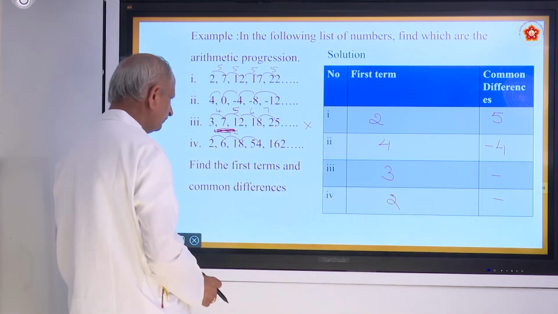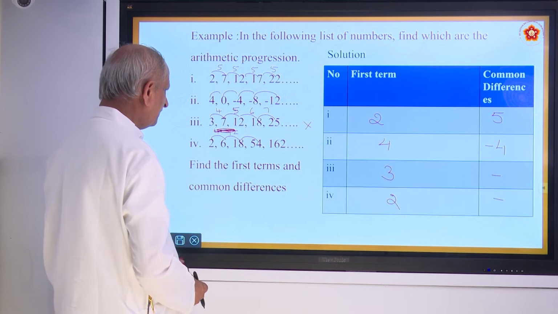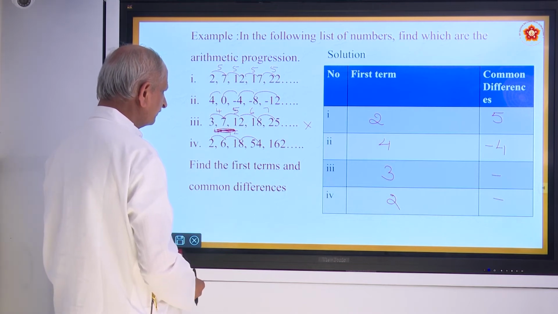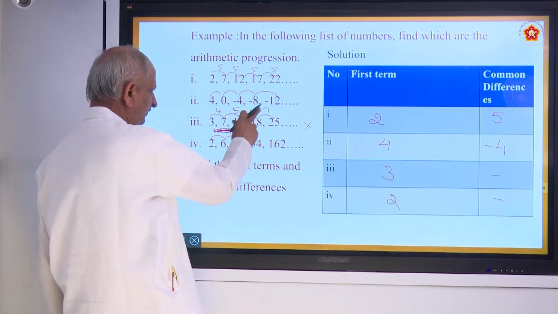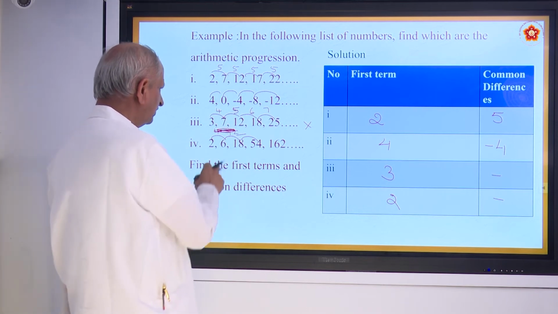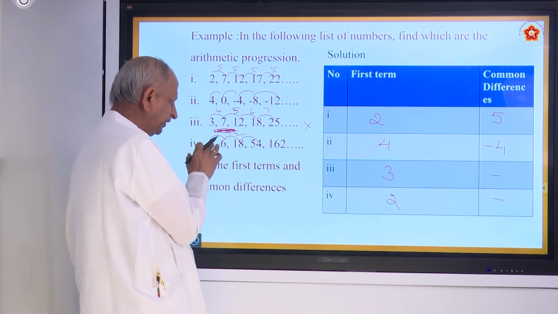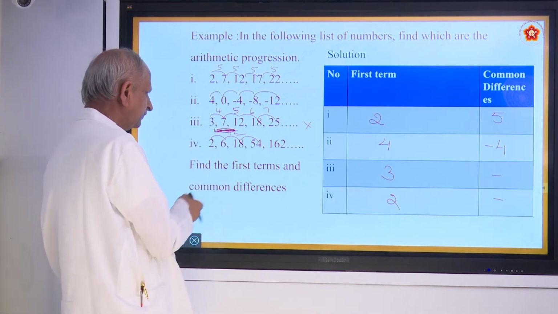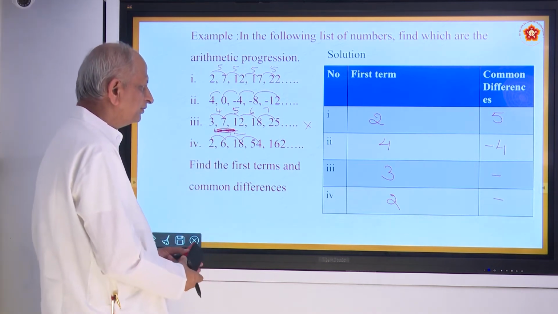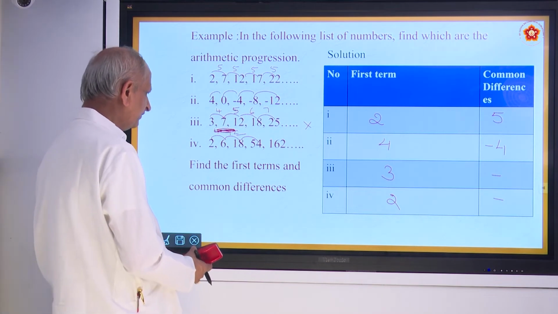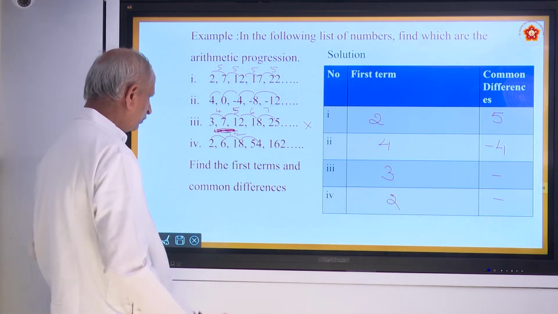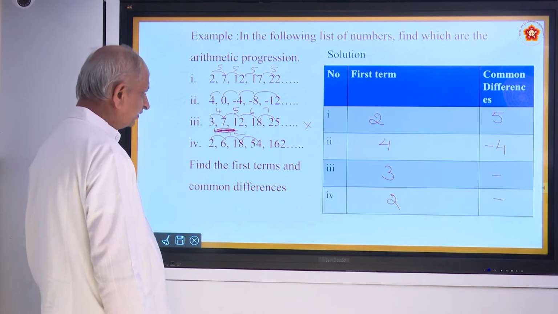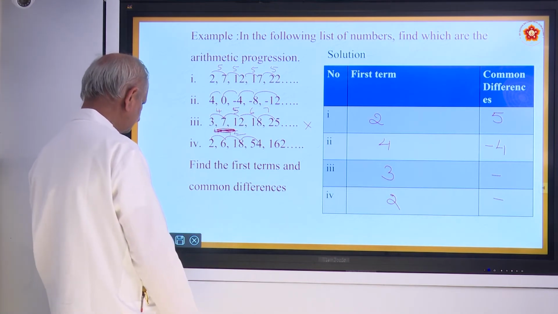So, find the first term and the common difference. And here it varies, so you cannot call it a progression. Here also it varies, even though there is some pattern, multiples, but there is no common difference, therefore you cannot call it a progression. So I think you can make out like this, right?